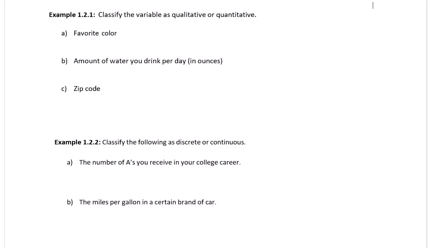So in the first example, we want to classify the variable as qualitative or quantitative. Again, focusing on whether we're describing a quality or a quantity. So favorite color, your results would be blue, red, yellow, and such. Those are qualities. So it'd be a qualitative variable. The amount of water you drink per day in ounces. That is a numerical value where you could add up all of the water that you drink every week, divide by 7, and get an average.